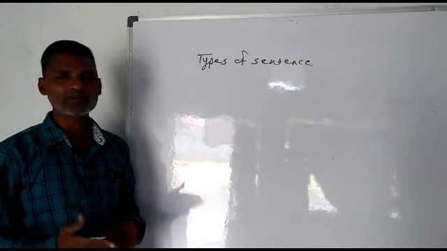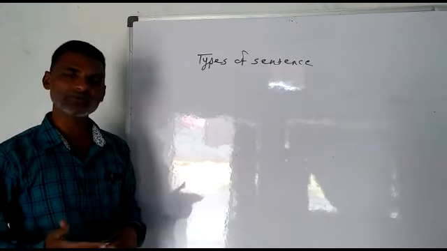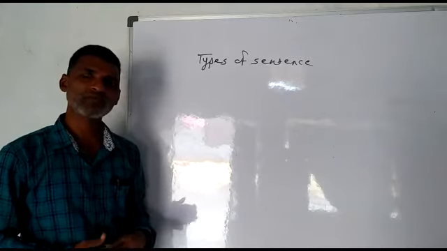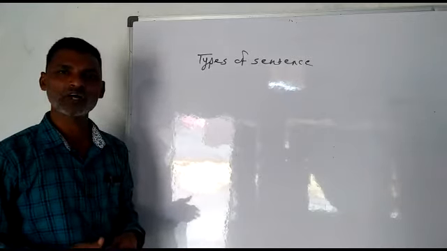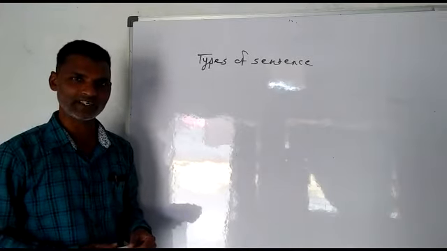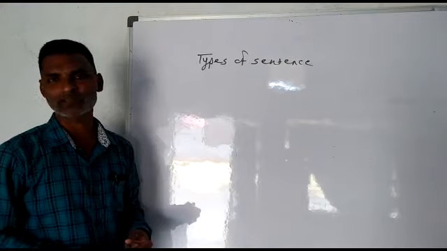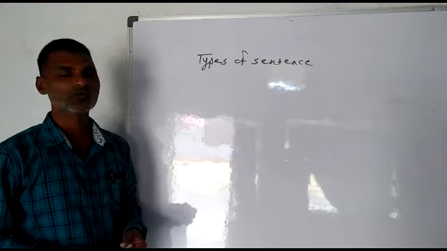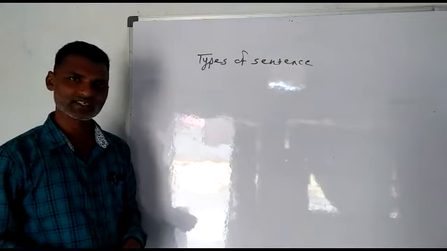We use that type of sentence when we want to give some information, to declare, assert, state or tell something.